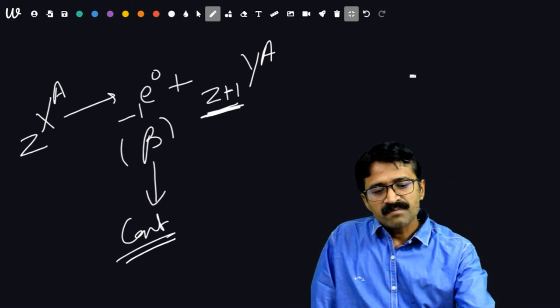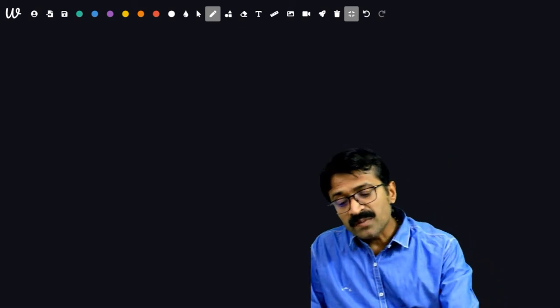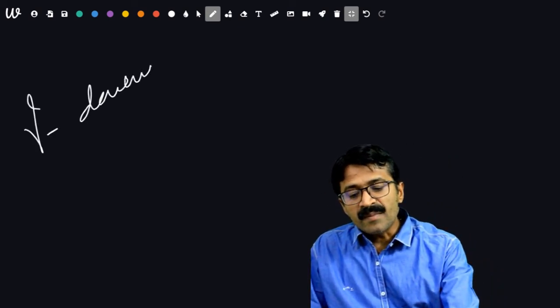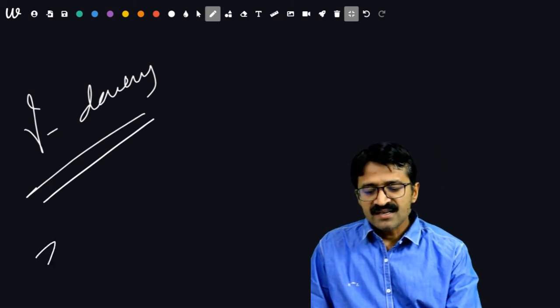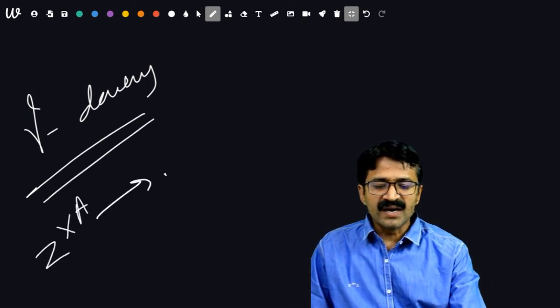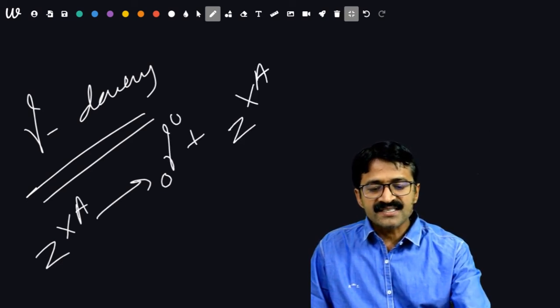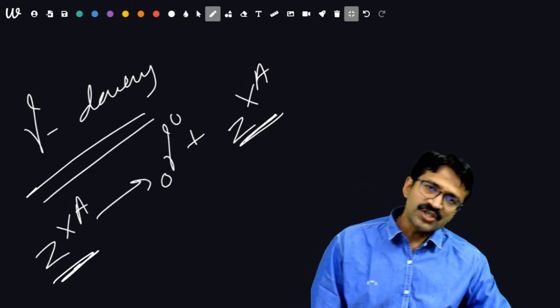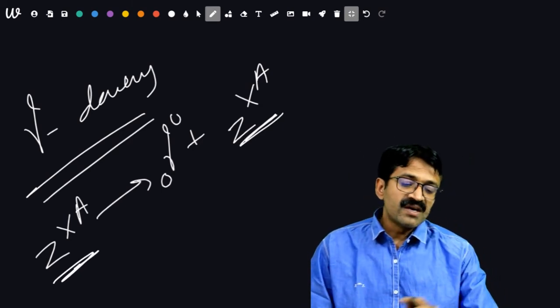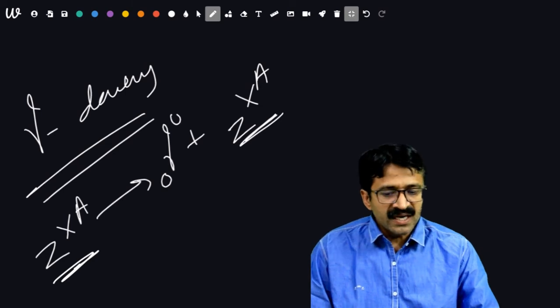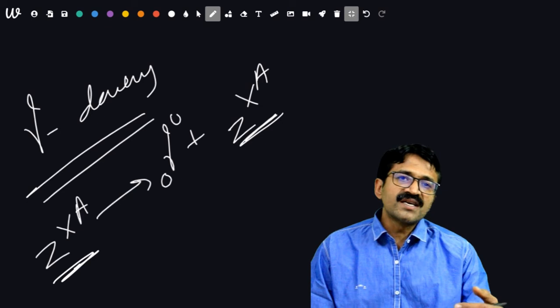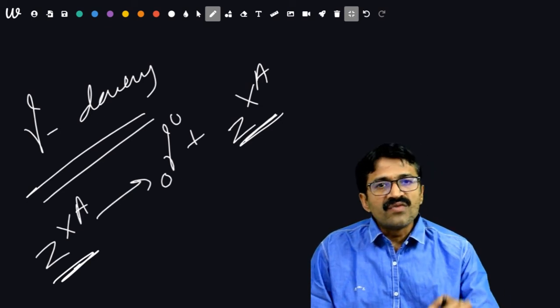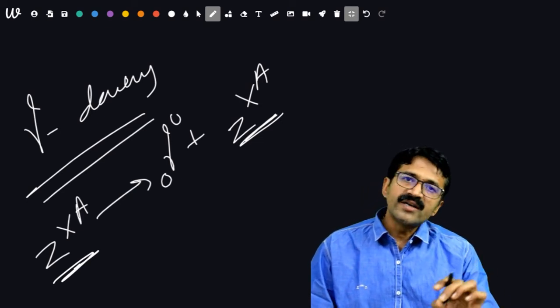This is about beta. Now the question arises, what about gamma decay? Gamma decay does not follow any such changes. Like ZXA is there. Whenever gamma decay takes place, that is 0γ0, then again there will be ZXA. Atomic number does not change, mass number does not change. It means during gamma decay there will be no change in atomic number and mass number. That shows that during this process there will be excitation of the nucleus, and due to this its spectrum will be a line spectrum, not a continuous spectrum.